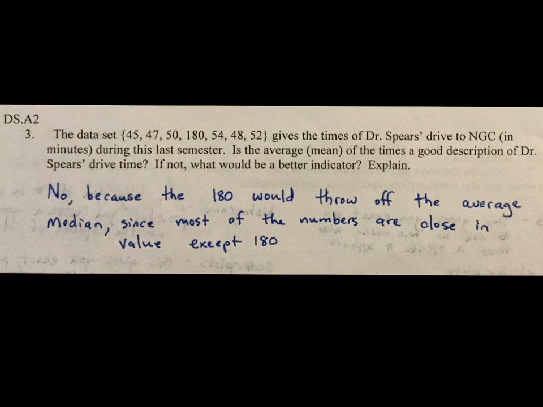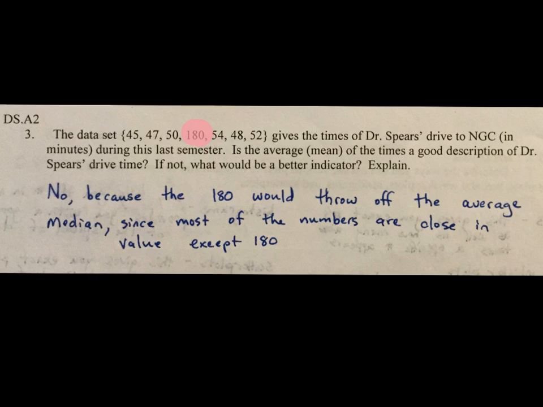Okay, the data set, and here's the data set, gives the times of real-life Dr. Spears' drive to NGC in minutes during this last semester. Is the average mean of the times a good description of Dr. Spears' drive time? If not, what would be a better indicator? Explain. Okay, so looking at this data, one key feature that we need to deal with is this right here. That 180 is definitely a different thing. And as I discussed with my kids, I was like, hey, what day was that? That was that ice day.